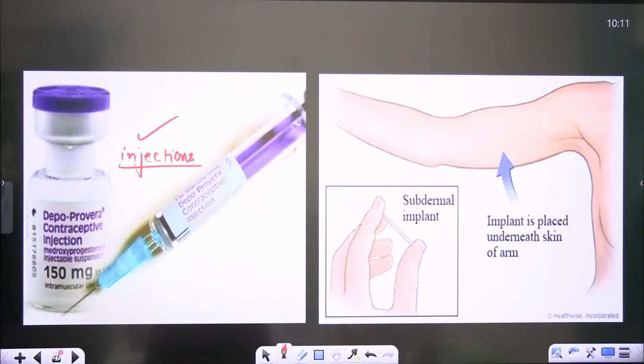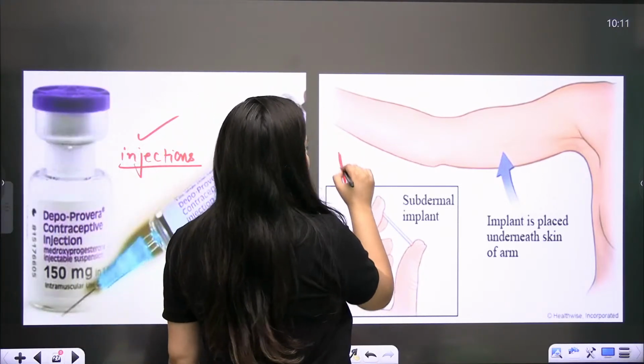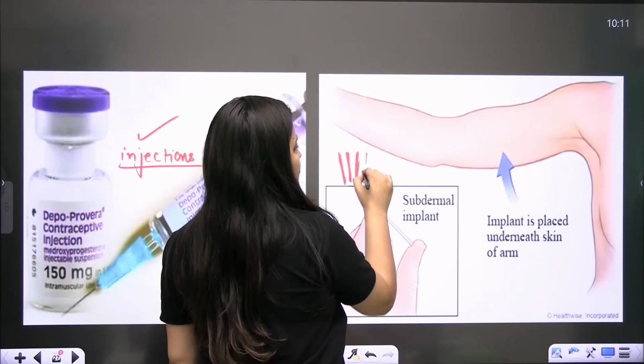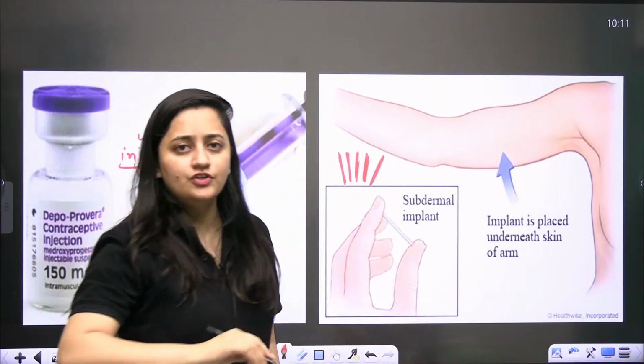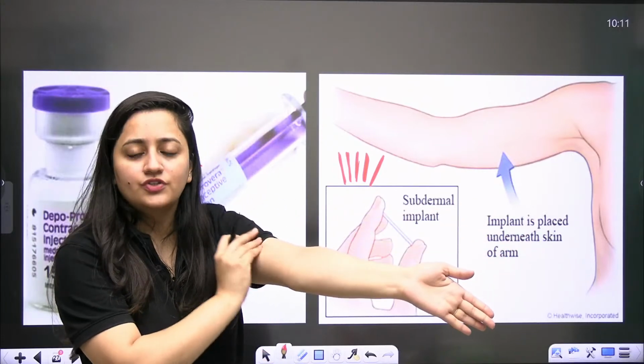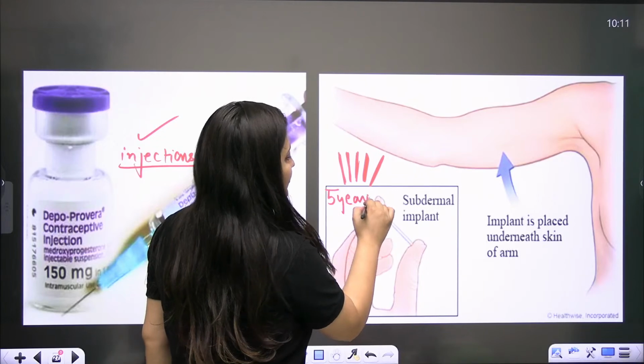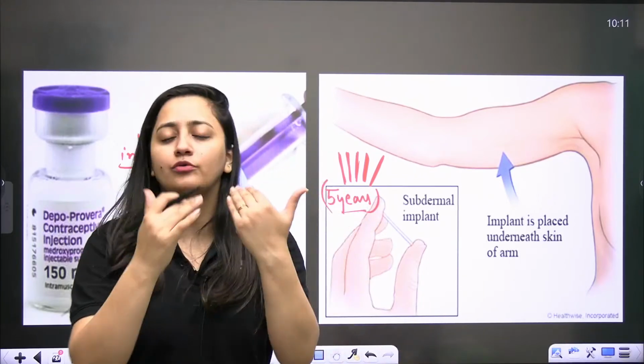This is how it is going to work. And these are the subdermal implants, right? So these are silicone-like structures, like a fan. They will be inserted here subdermally. So they release the hormones. They can even be used for 5 years, because they will keep on releasing the hormones. And I told you how these hormones work.